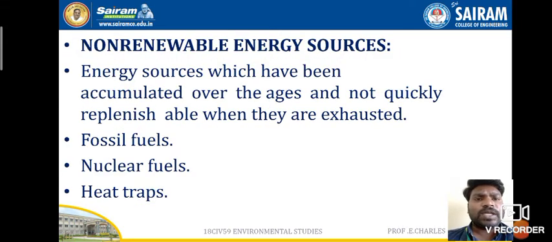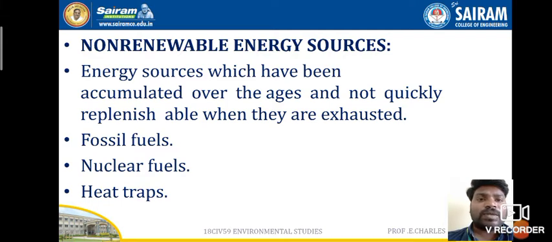Now coming to non-renewable energy resources: these have been accumulated over the ages and are not quickly replenishable when they are exhausted. Those kinds of energy resources are called non-renewable energy resources. They are fossil fuels, nuclear fuels, and heat traps. What does it mean? The main point of these non-renewable energy resources is that if we use them, they come to an end. We cannot reuse them again and again.